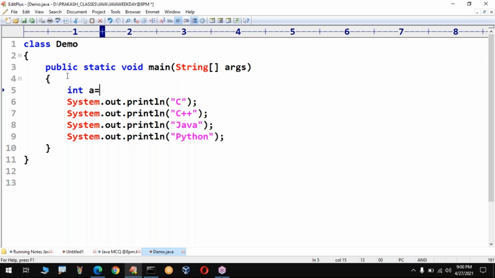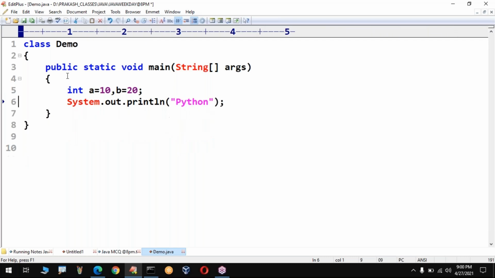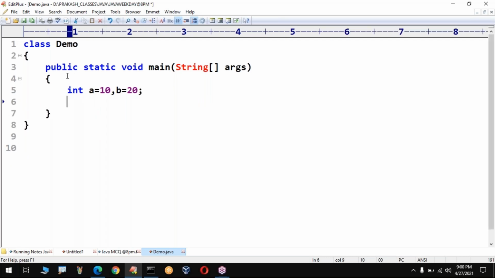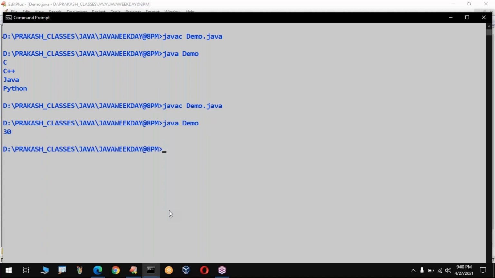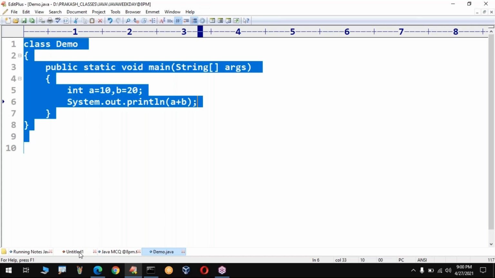int a = 10, b = 20. I took two numbers. Now what is my requirement? I need to add these two. Take System.out.println, just do a plus b. Perfect, you are going to get output. Have a look once. You can even use arrow marks to trace between the commands. javac Demo.java, java Demo. The answer is nothing but 30. Wow, perfect. So we got the answer for this.